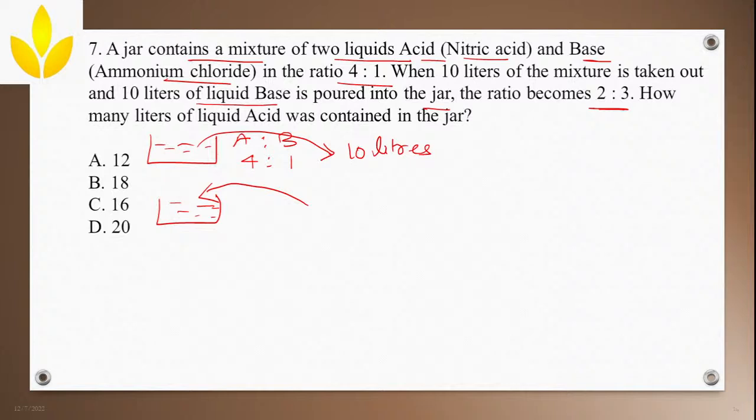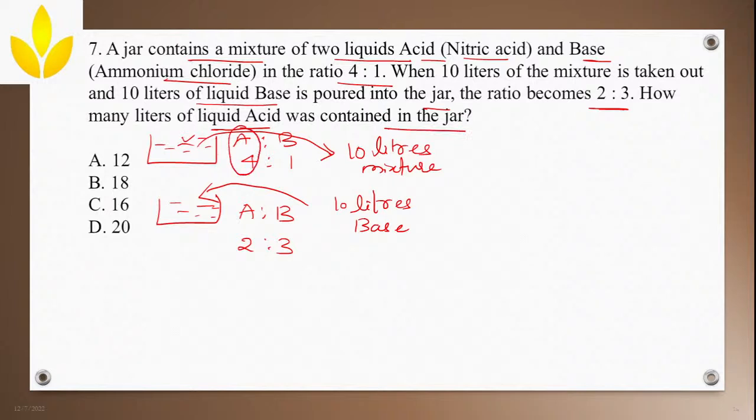Okay, now you'll add 10 liters of base. Here you have taken out a total mixture, not any one acid. Now the ratio will become 2:3, correct? Now what's the question? How many liters of liquid acid was contained in the jar? Here they are asking, in the first go, how many liters of liquid acid was contained in the jar, which is like 4/5, right?